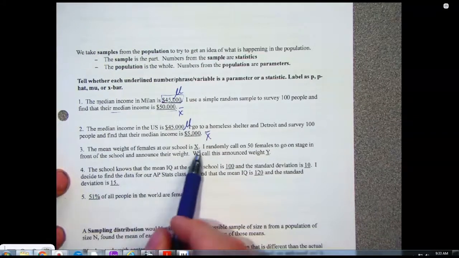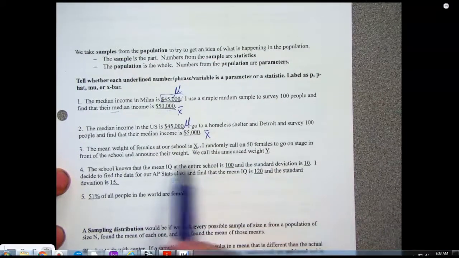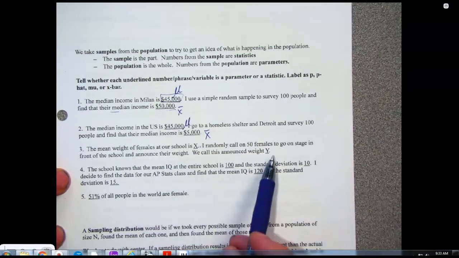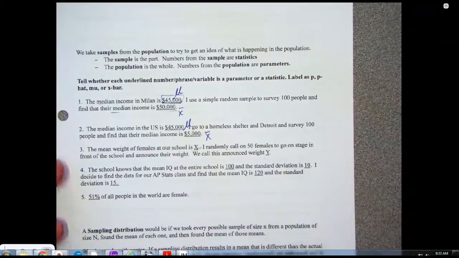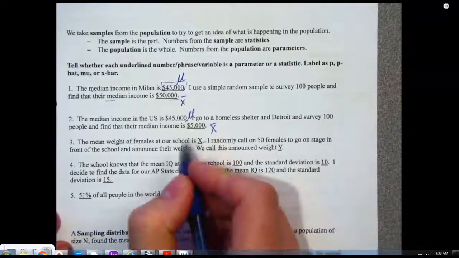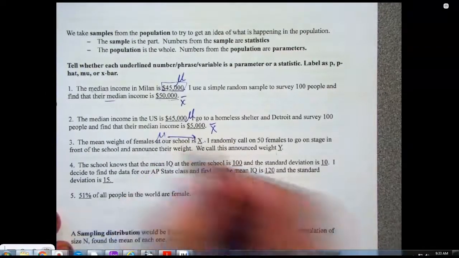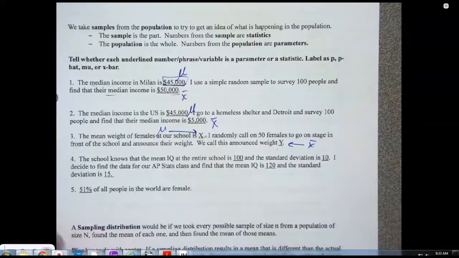Mean weight of females at our school is X, and then I call some females up on stage and ask them to announce their weight. Announce it. That's hilarious. This announced weight is Y. So, what's X? That's mu. Y is X bar. Biased or unbiased? Biased.